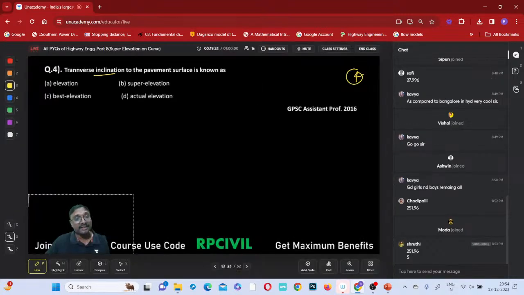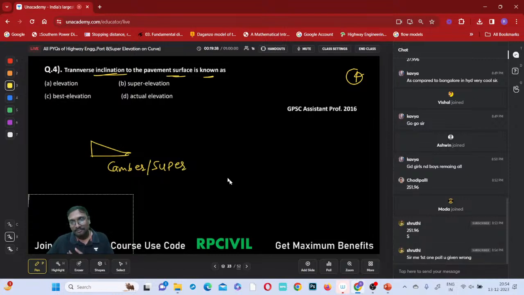Now, the transverse inclination to the pavement surface is known as. So what is the transverse inclination? Is this your camber or super elevation? Here which one is given? Super elevation is only available, right? Camber is also the transverse slope, right? Like that. Shall I move to the next question?